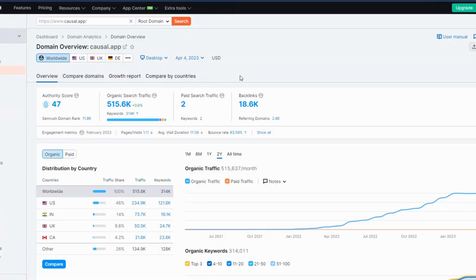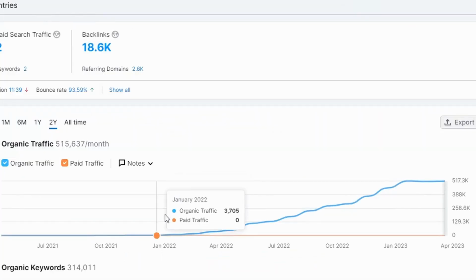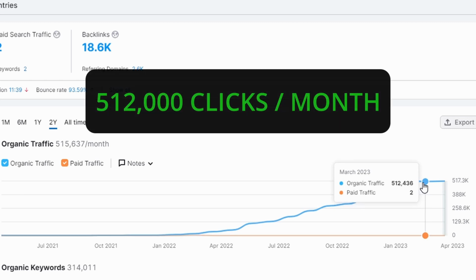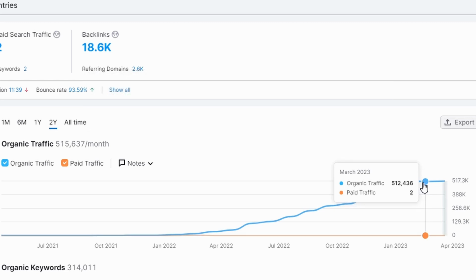If we go over to SEMrush, we're on the casual.app website here. You look about a year ago, we've basically got no traffic at all. Fast forward about 14 months, we're at 512,000 clicks per month. So you can see the power of topical authority and generating content at scale.